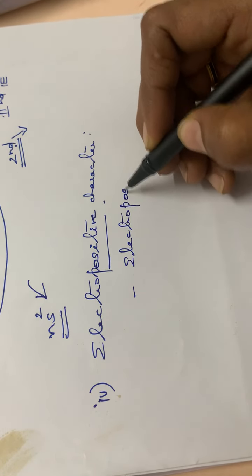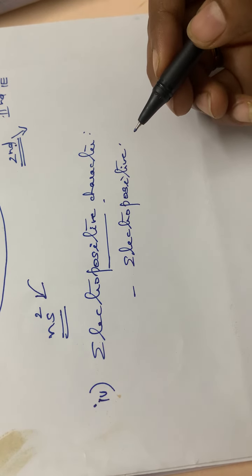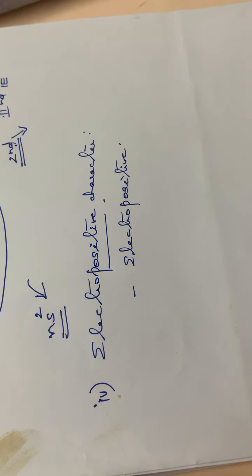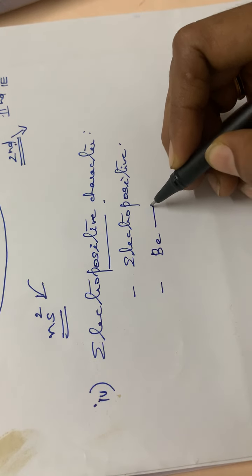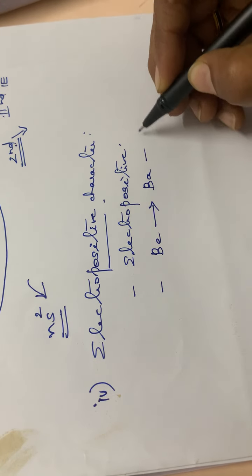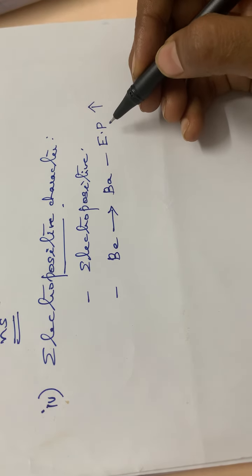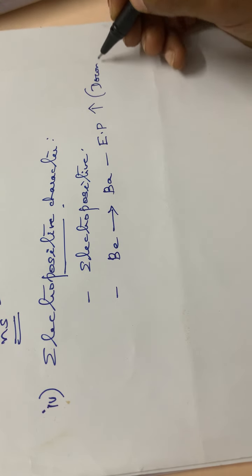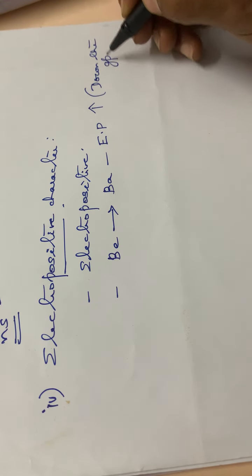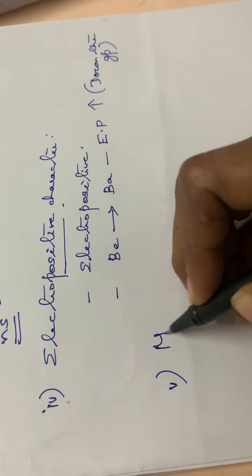Electropositive means they will not be having any electronegative nature. And also the electropositive character increases from beryllium to barium. That is, down the group, electropositive character increases.